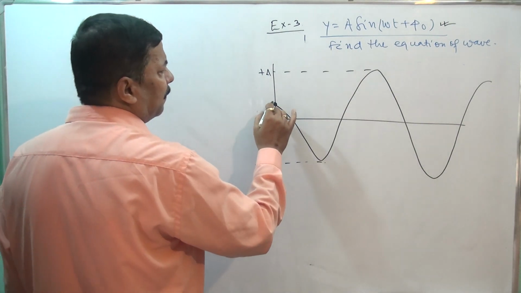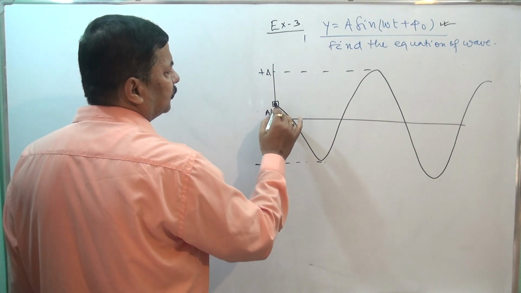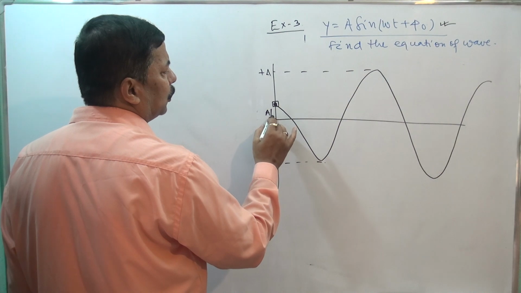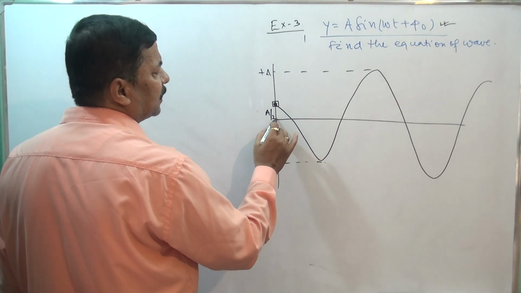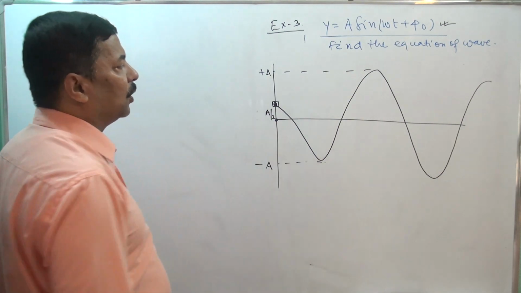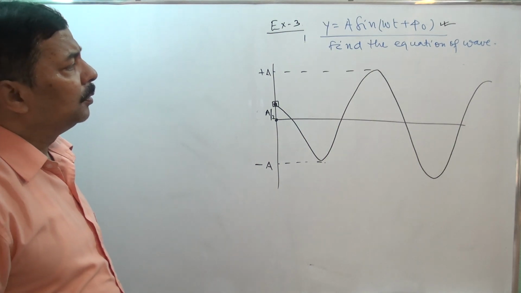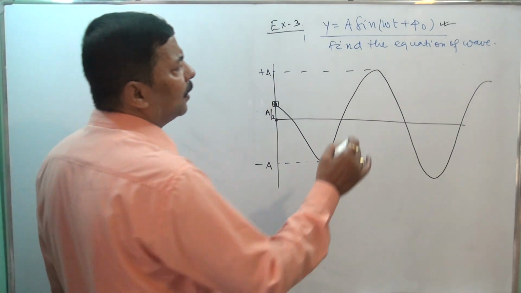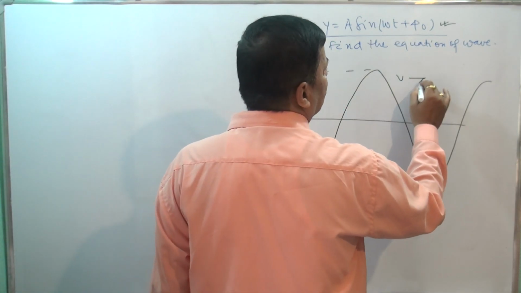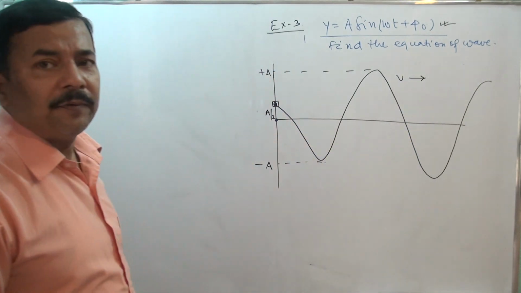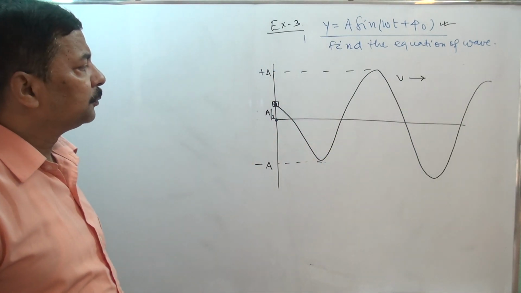Same question is there. This time the particle is here, at a distance a by 2 from the origin. Now the same question is there. The wave is moving in this direction. What can we do?